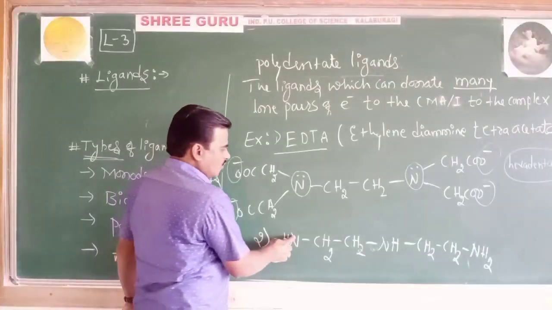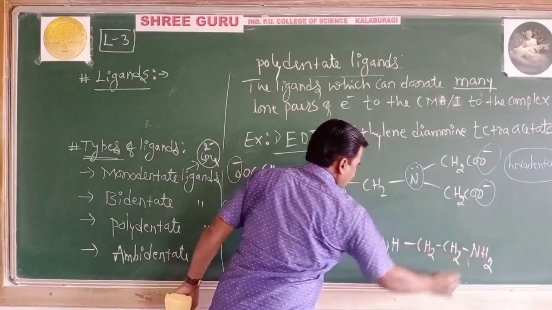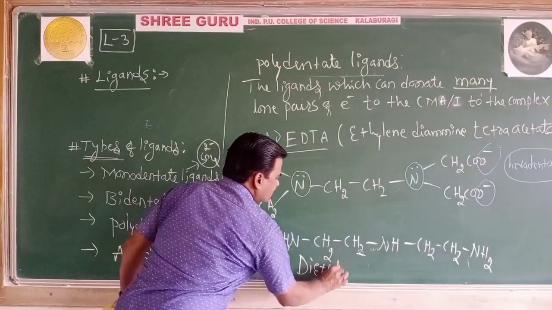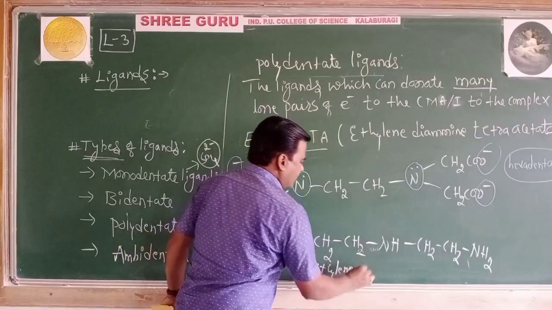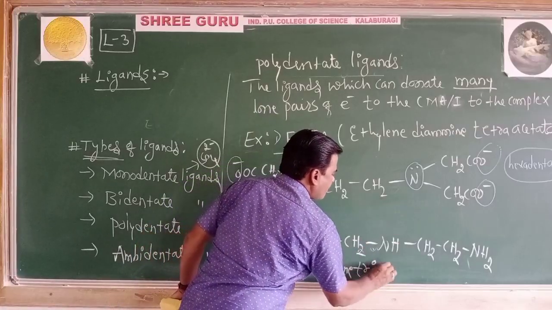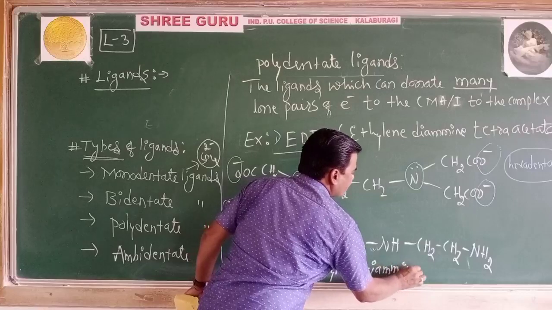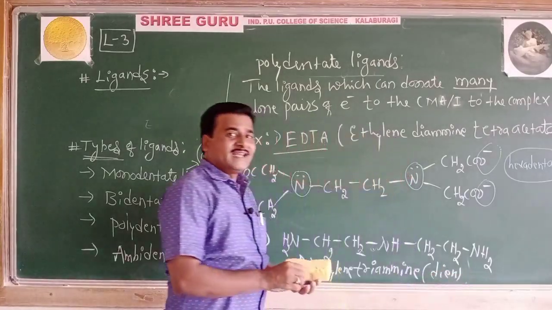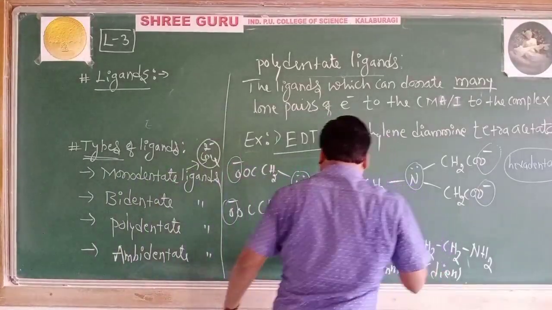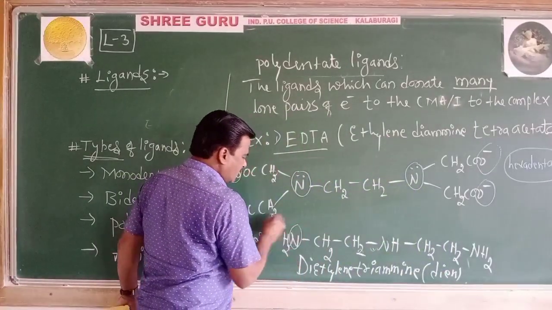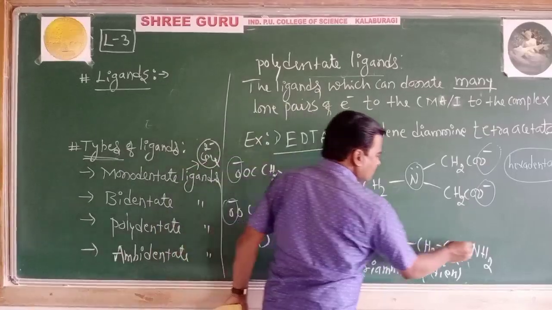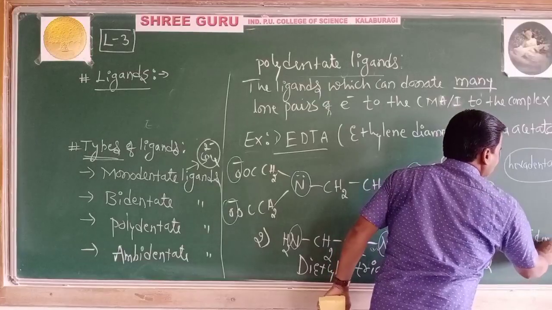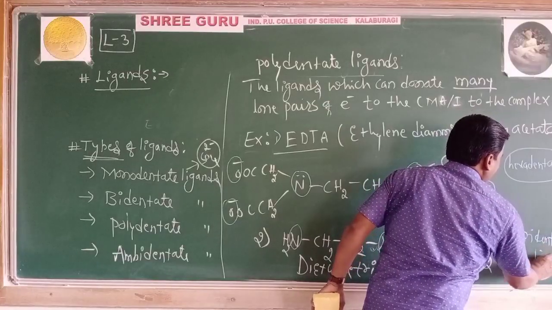See, here you have 1, 2, 3 donor atoms. In short, it is called dien. It is an example of a tridentate ligand.